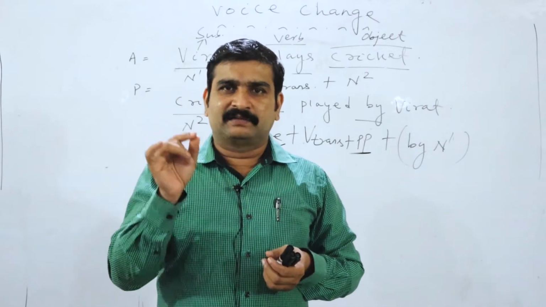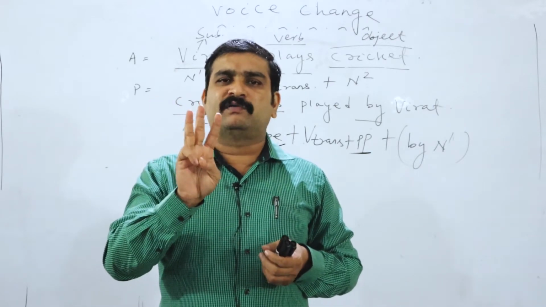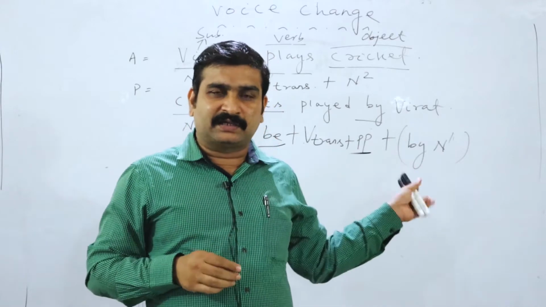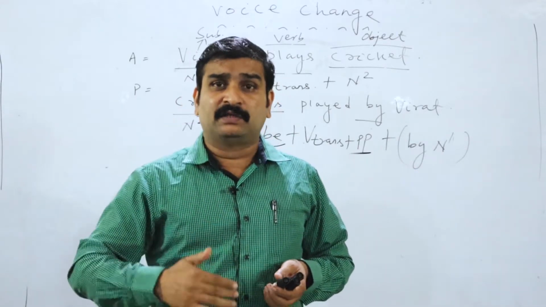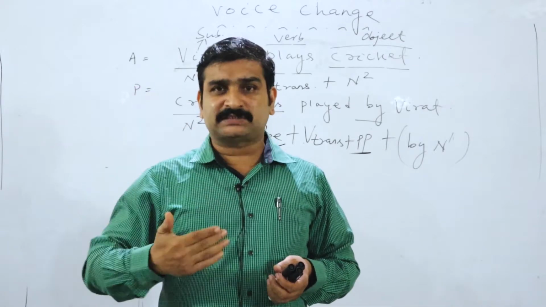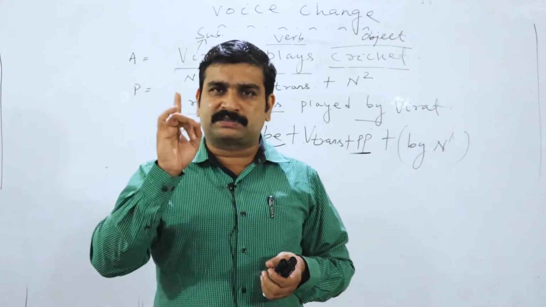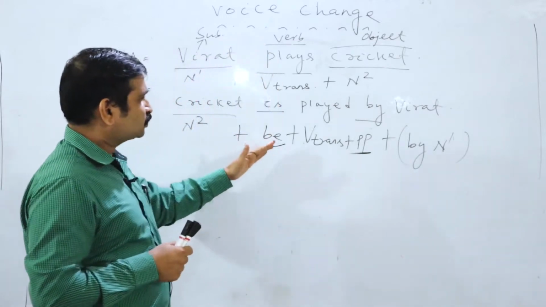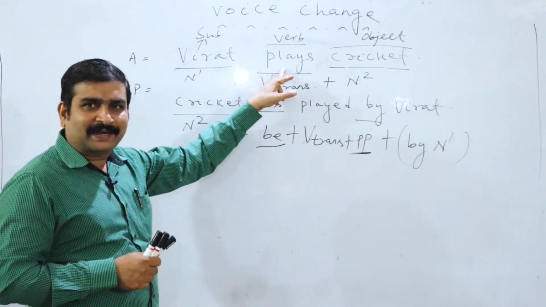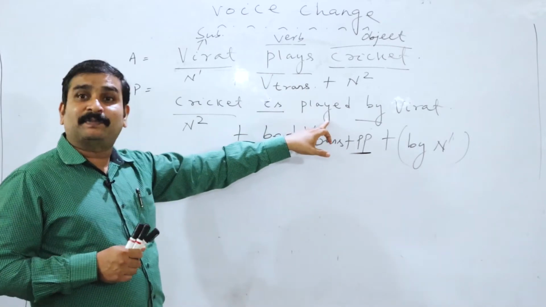Play, played, played. So there are 3 forms of the verb available, and the last form of the verb is known as past participle. In passive voice, we have to always stick to the formula, that is the last form of the verb. So that's why the verb transitive plays is converted as played.